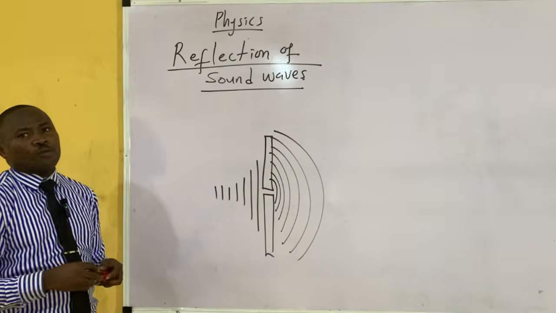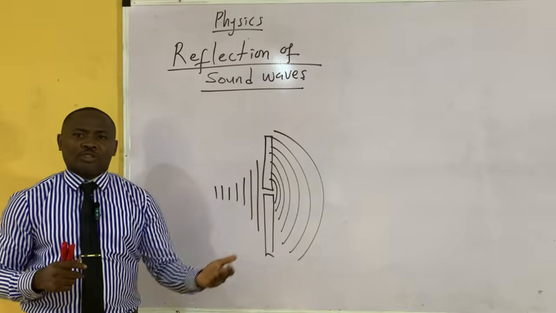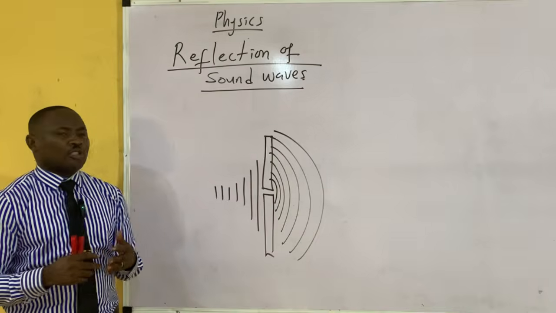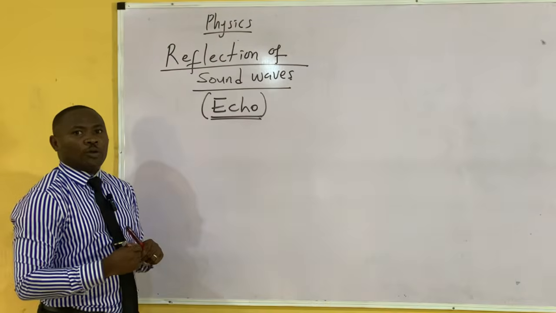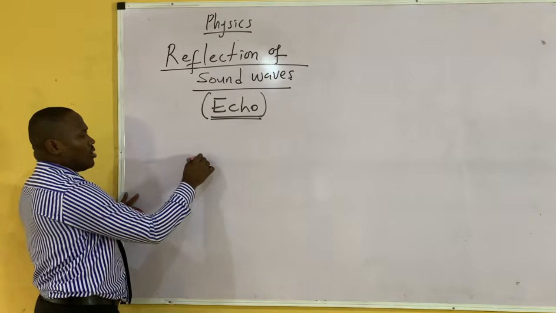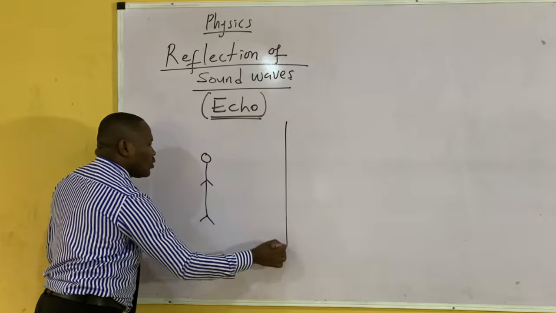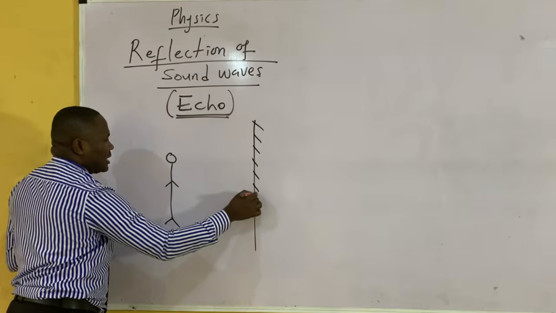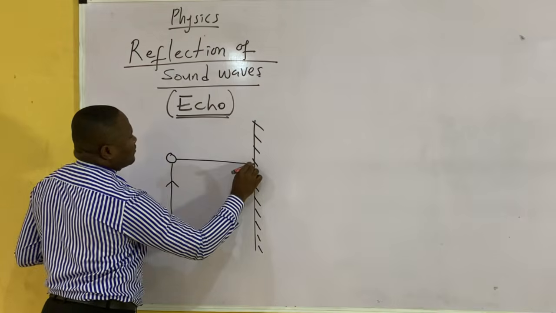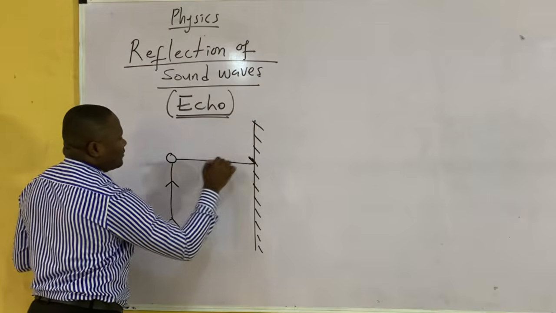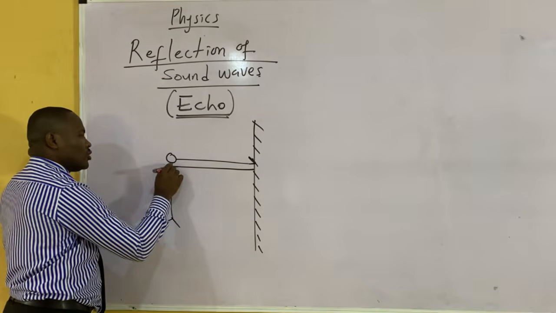So a reflection of sound wave when it hits an obstacle or boundary and returns back is called echo.